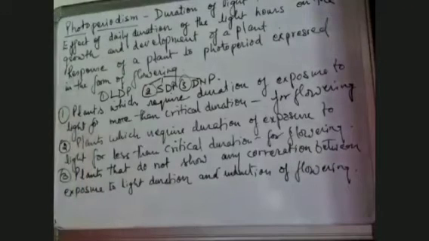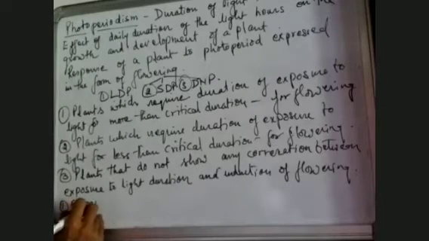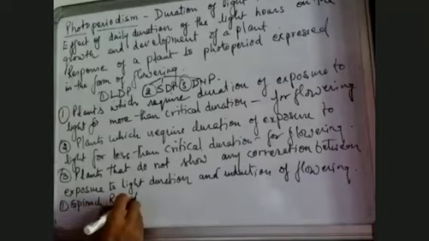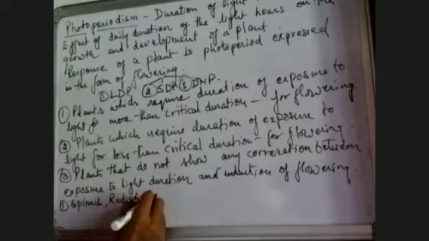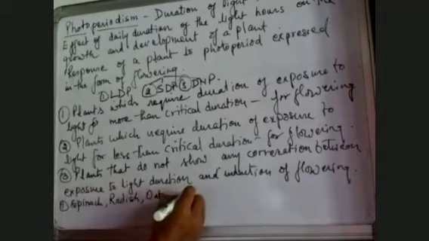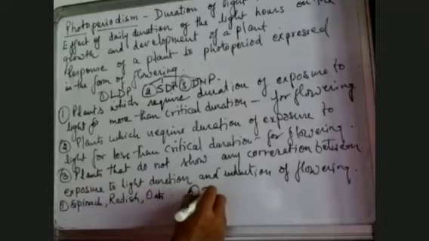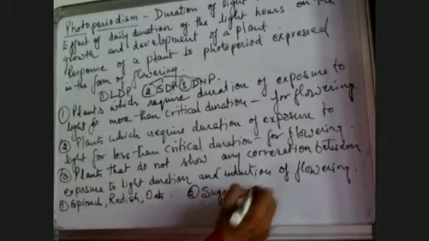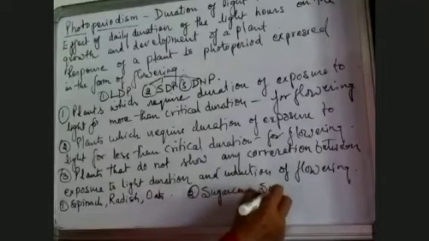There are examples also of all the three types of plants. The first type of plants, I'll write the example here. Spinach is one, radish is another, oats are the third one in long day plants. The short day plants, number two, are sugarcane. Then we have another example, which is soya bean.